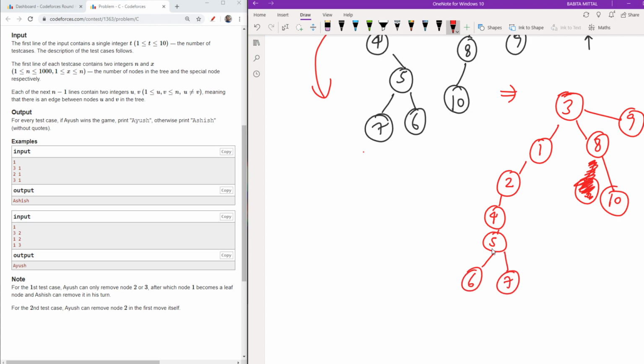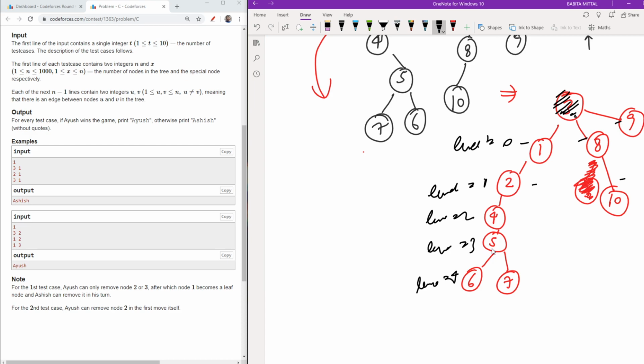So as you can clearly see, I made my graph again. Here is my root node, which is a special node, and its level is 0. This and this are level 1, this and this are level 2, then level 3, level 4. So I basically know at each step what my levels are, and how many nodes are at each of these levels.